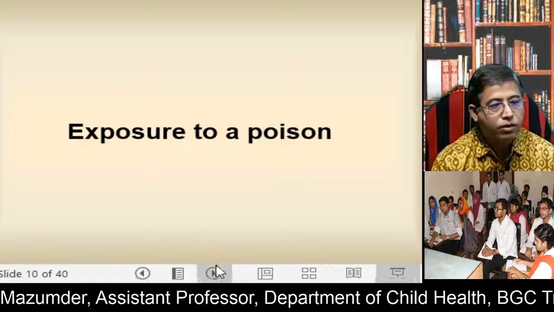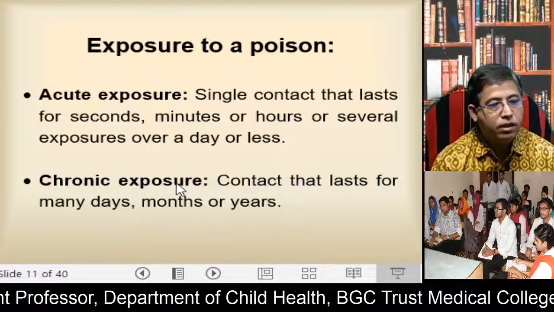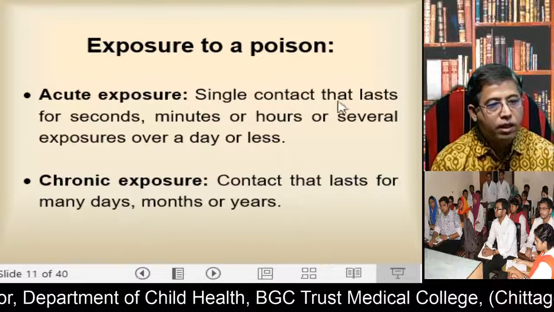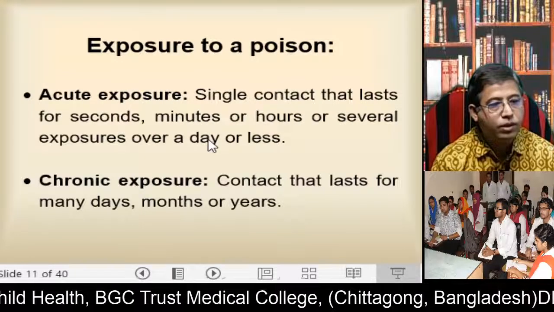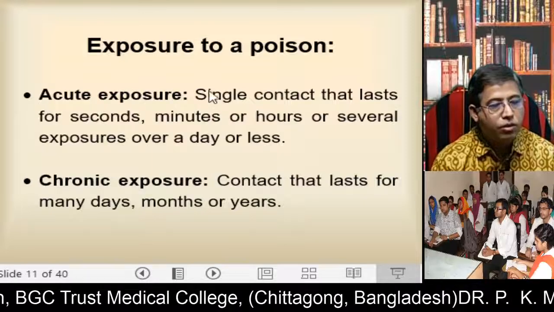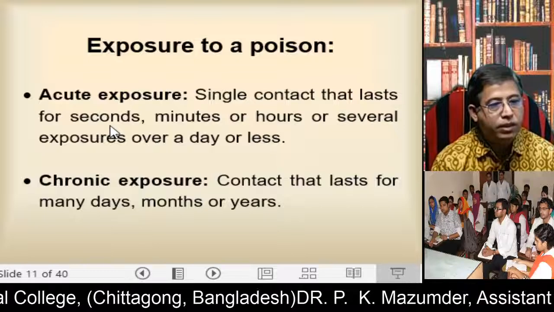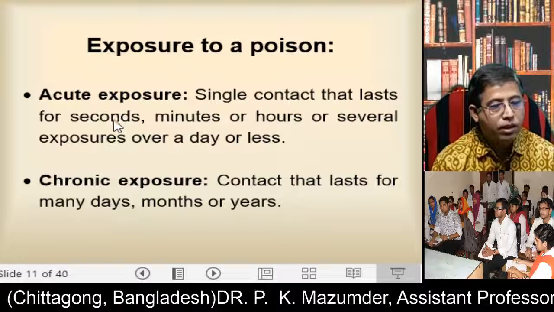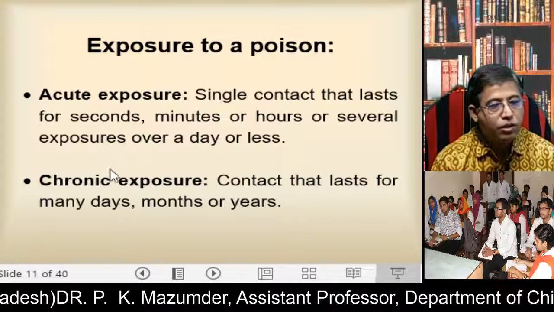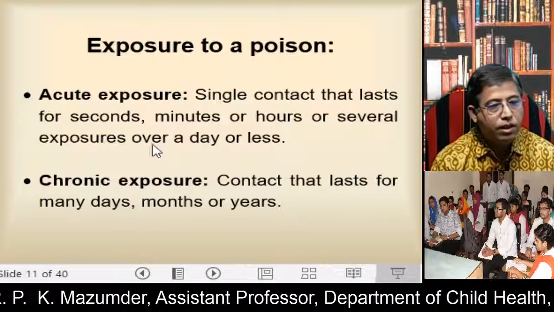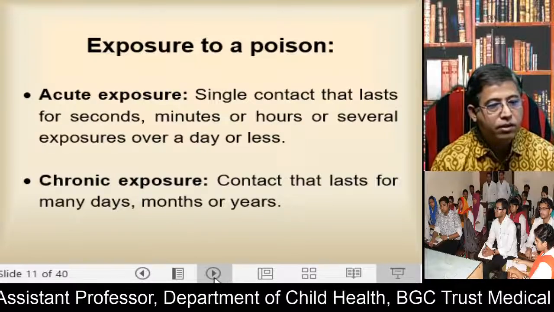Exposure to a poison: acute exposure and chronic exposure. Acute exposure is a single contact that lasts for seconds or minutes or hours, or several exposures over a day or less. So, acute exposure needs only a matter of seconds, minutes or hours to produce poisoning. Chronic exposure: contact that lasts for many days, months, or years. So, chronic poisoning may need many days, months, or years.